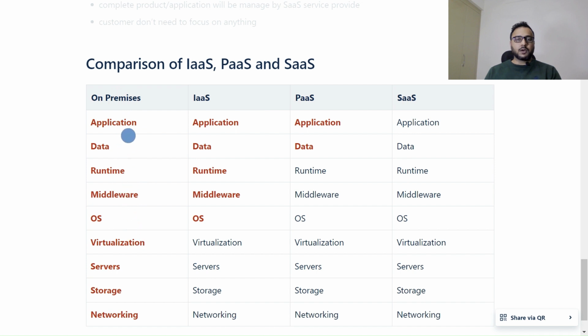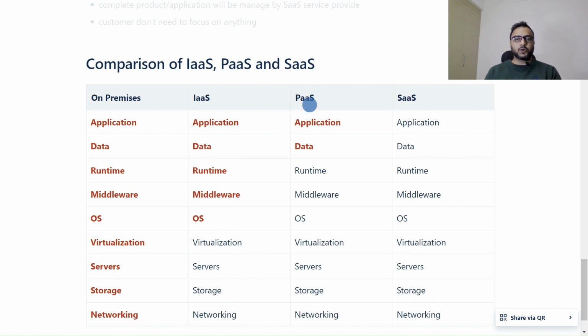But in public cloud, with IaaS, infrastructure as a service, we just need to manage the application, data, runtime, middleware and OS. The rest is handled by the cloud provider.